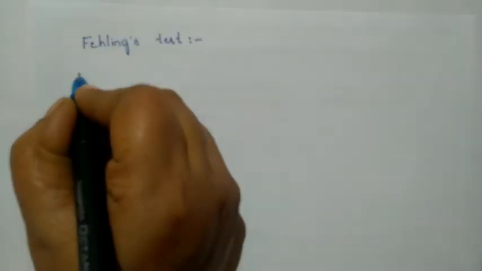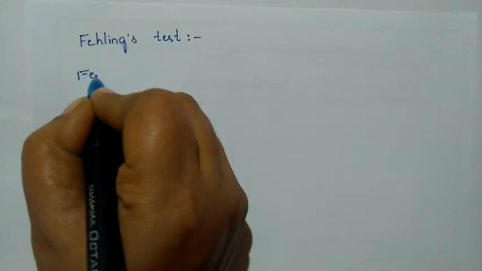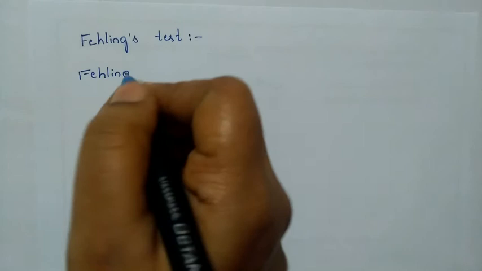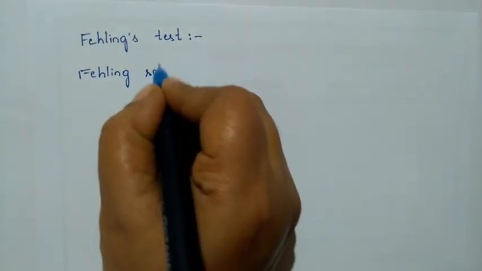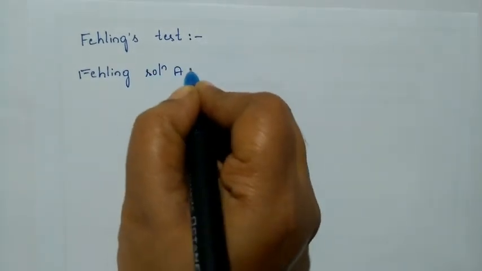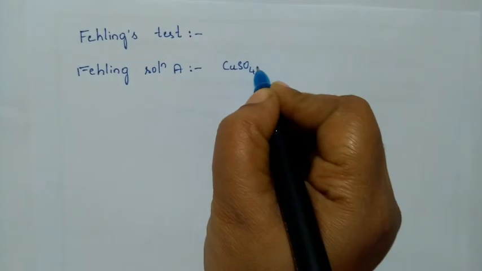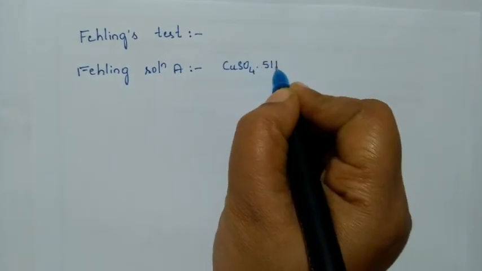Fehling's test consists of Fehling's solution. And what is Fehling's solution? It is a combination of two solutions. Fehling's solution A consists of 7 gram of copper sulfate solution.